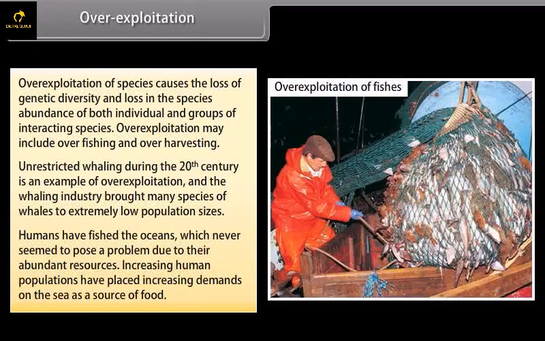Humans have fished the oceans, which never seemed to pose a problem due to their abundant resources. Increasing human populations have placed increasing demands on the sea as a source of food.